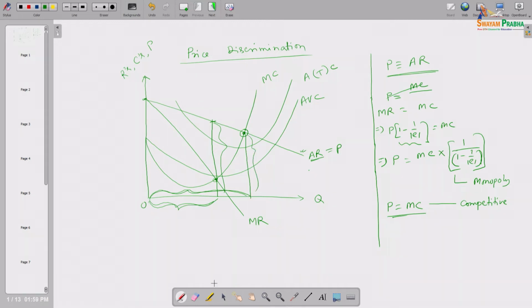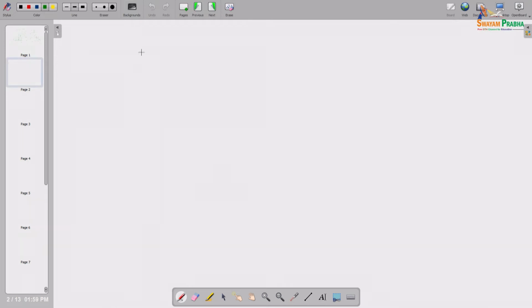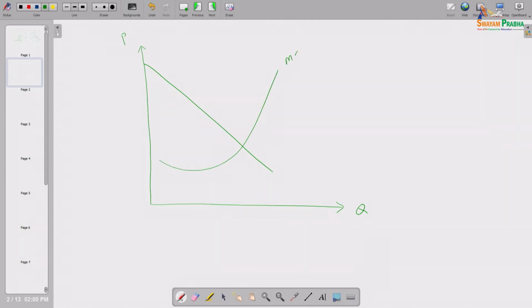He should sell each quantity of the output at this much price, and using that we have shown this kind of rectangular area. We are drawing the diagram, with quantity on this side and price, marginal revenue, everything on that side. This is the demand curve, this is the MC line, and suppose this is the MR line.